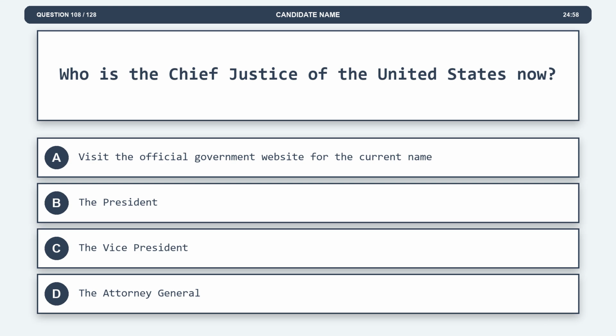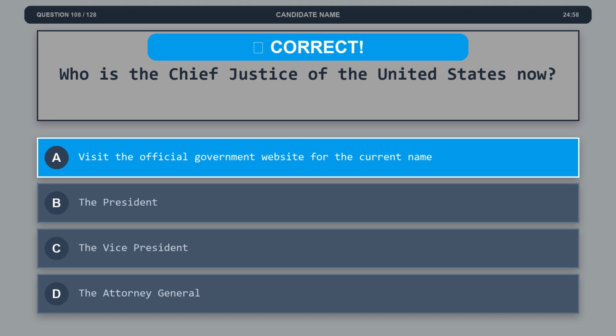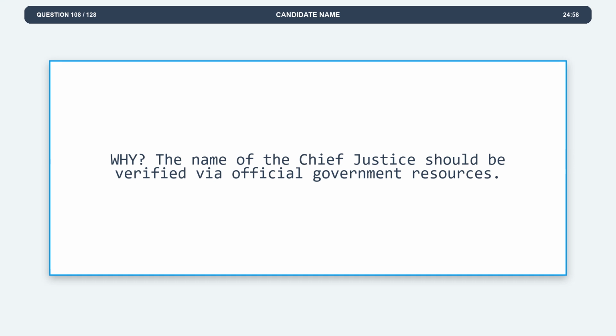Question 108. Who is the Chief Justice of the United States now? Option A, visit the official government website for the current name. Option B, the President. Option C, the Vice President. Option D, the Attorney General. The correct answer is option A, visit the official government website for the current name. Explanation: the name of the Chief Justice should be verified via official government resources.